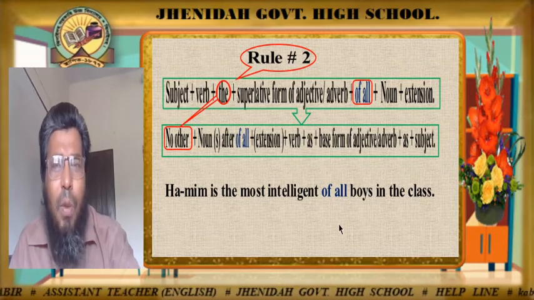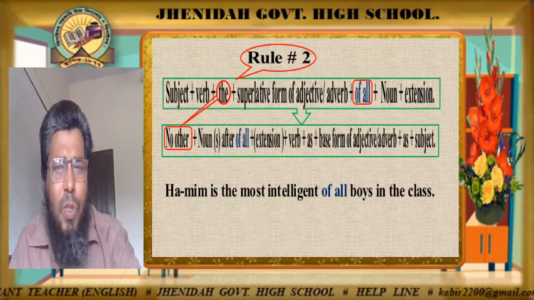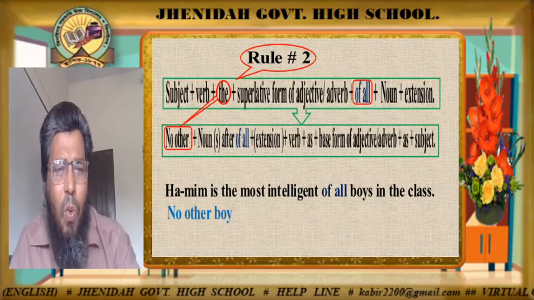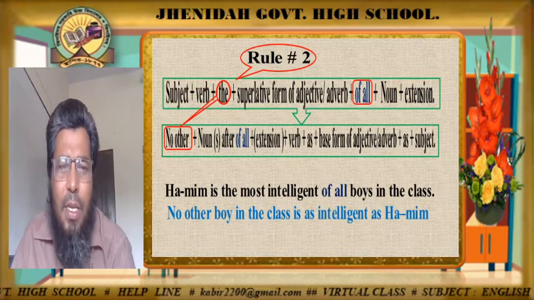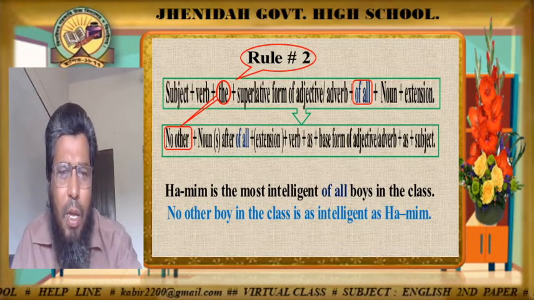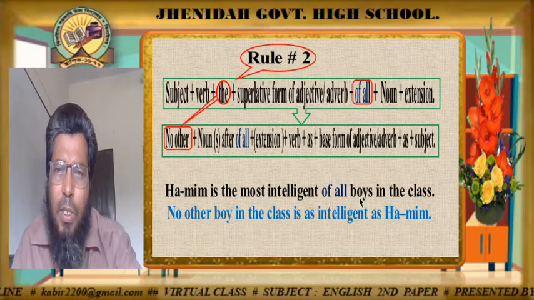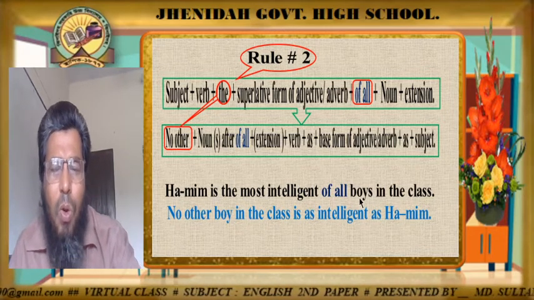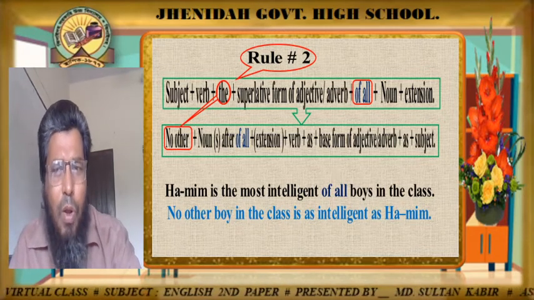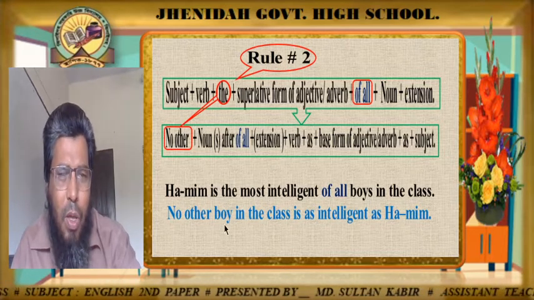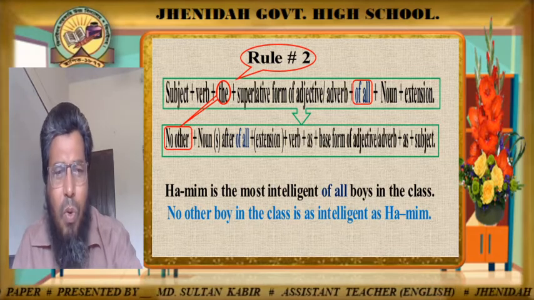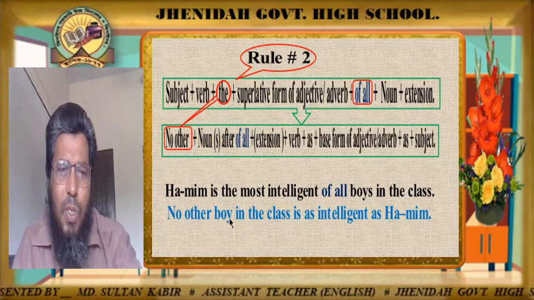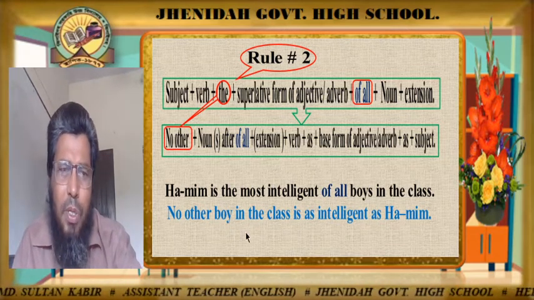So the positive form of the superlative degree will be no other boy in the class is as intelligent as Amim. Look here, in of all boys the noun is plural, fine, but here in no other boy we have write down the noun as singular. So after no other, the noun must be singular. You should remember this.